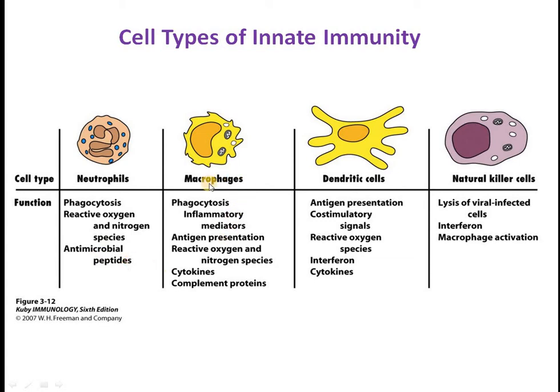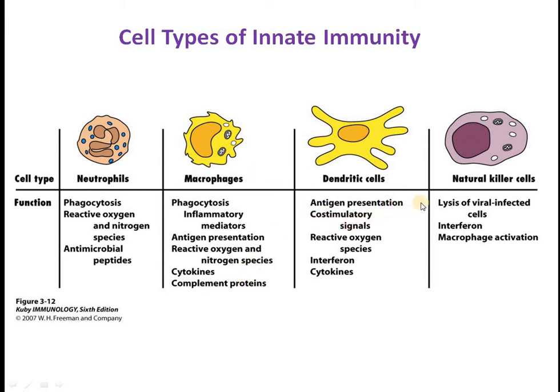In case of macrophages, they are specifically for phagocytic and inflammatory responses, production of the inflammatory responses. They can produce reactive oxygen species and nitrogen species also. They can also produce cytokines and complement proteins, which are responsible for the generation of innate immunity.